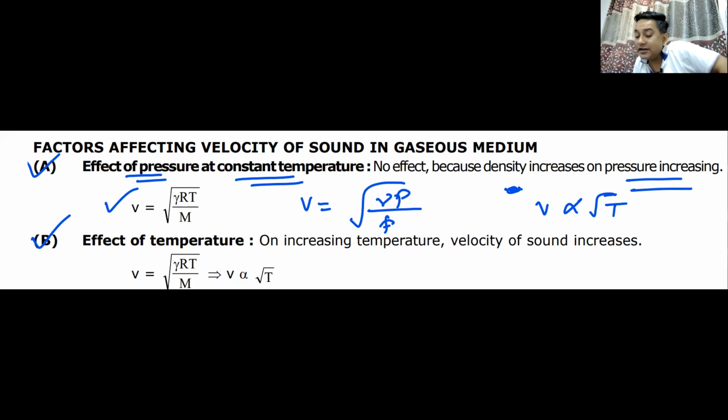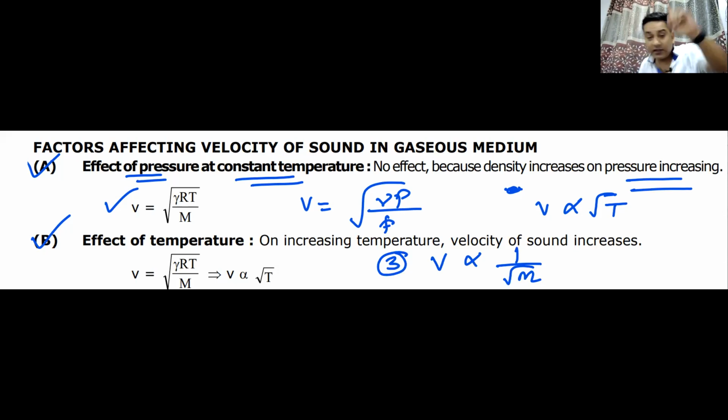Similarly, it is directly proportional to the root of temperature. If you change temperature, it will definitely change. Do we understand this? Yes or no? Number 3, if you have different gases, velocity of sound is inversely proportional to the molecular mass of the gas. This is the third formula you must remember.